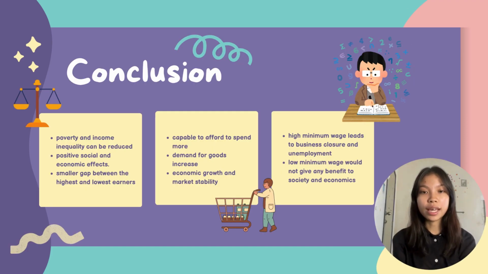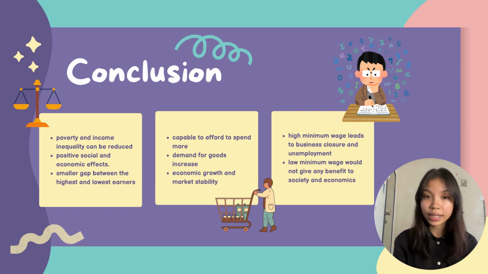Since we have come to the end of this presentation, I would like to summarize everything briefly. Now that we know about the concept of minimum wage, it is very important to understand this concept. This is because by setting a minimum wage, poverty and income inequality can be reduced, which can have a positive social and economic effect, where it can create a smaller gap between the highest and the lowest earners within the society, and this is indirectly leading to a more stable society.